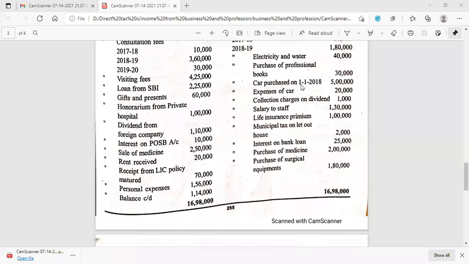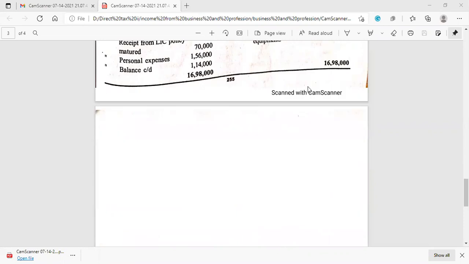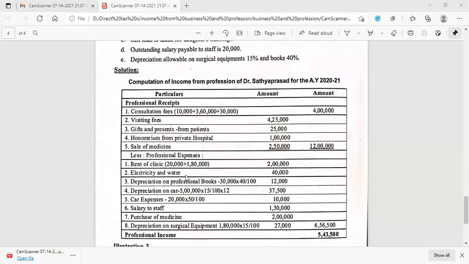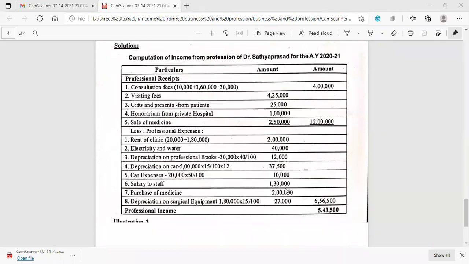The date of acquisition must be 1st September 2019. If we consider 1/9/2019, at the rate of 15% for 6/12, we'll be getting 37,500 for 6 months, from September to 31st March.